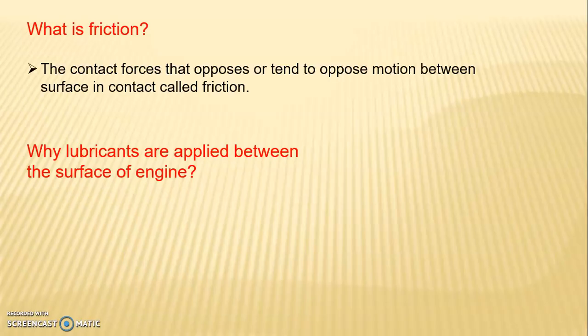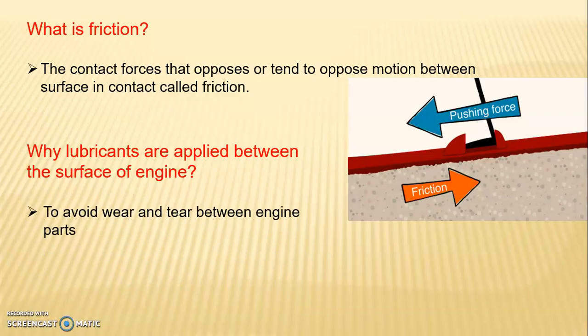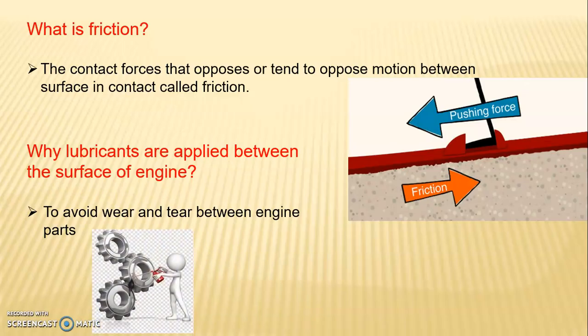Next is, what is friction? The contact force that opposes or tends to oppose motion between the surfaces in contact is called friction. That is an example for the friction. Next is, why are lubricants applied between the surfaces of the engine? Answer is, to avoid wear and tear between the engine parts. That is an example too for the oiling of engine parts.